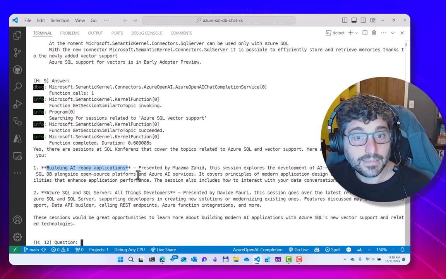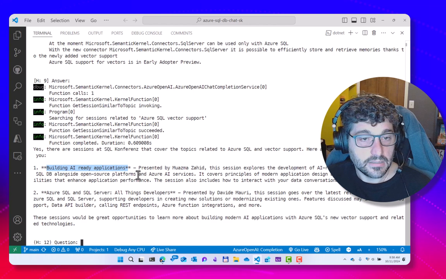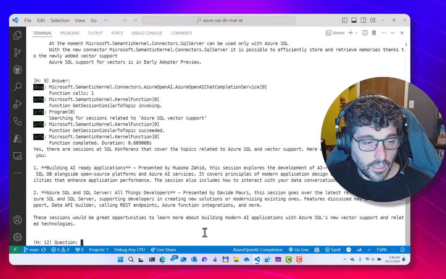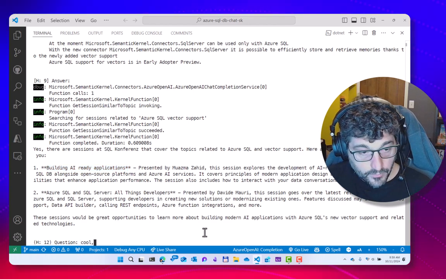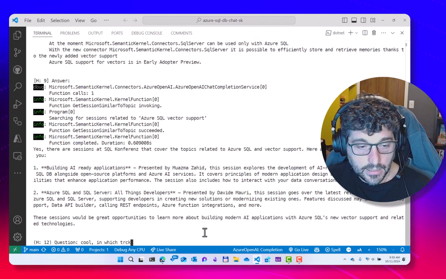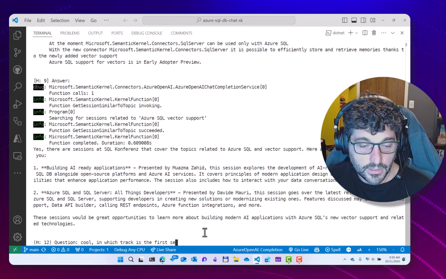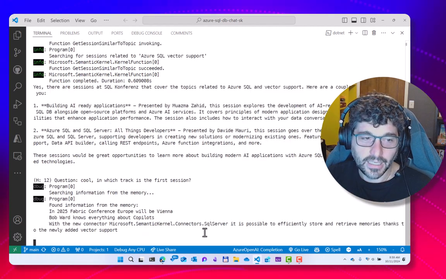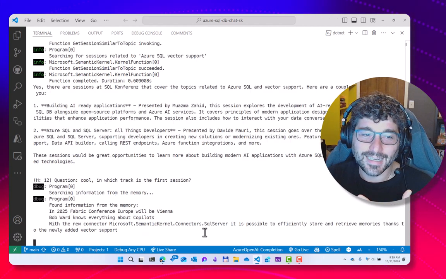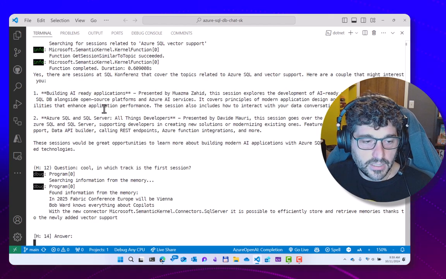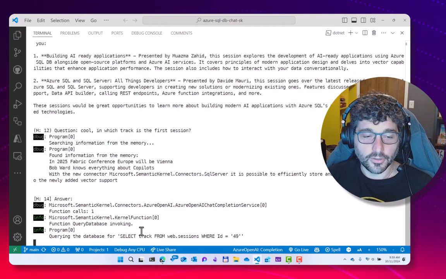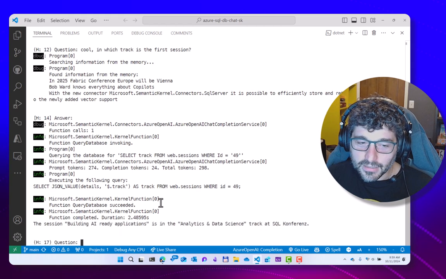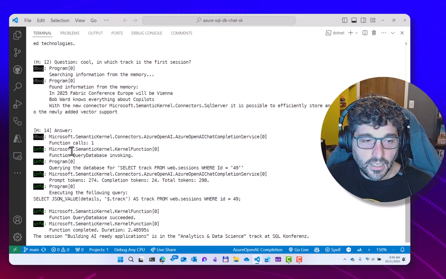What are the other sessions in the track? So what is the track in which that session is? So cool. In which track is the first session? And let's see if it understands first, and if it understands how to extract the track, which is not available here, right? Okay, so that's where I think the things start to be very interesting.